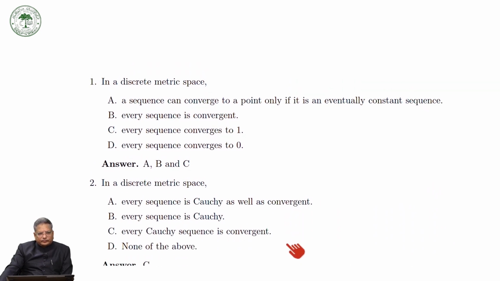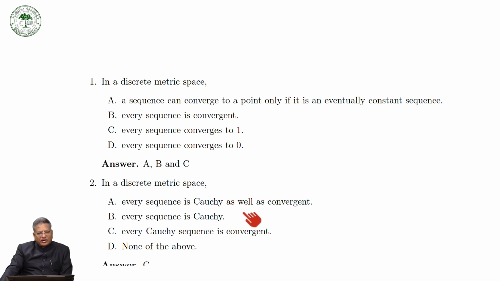Now, the second is, in a discrete metric space, every sequence is Cauchy as well as convergent. It means that all the sequences in a discrete metric space are Cauchy as well as convergent. Or, every sequence is Cauchy only, not convergent. Or, every Cauchy sequence is convergent.